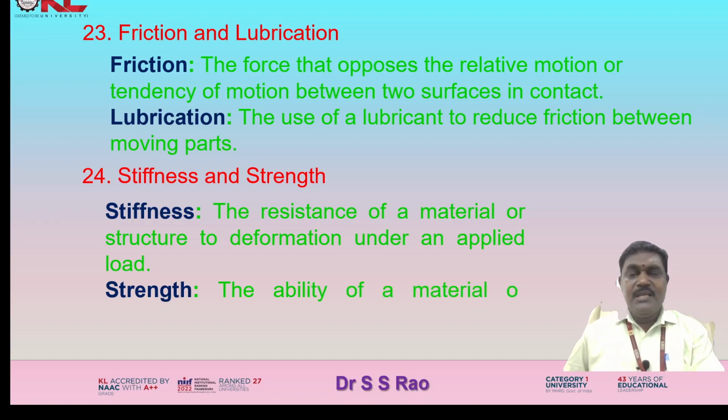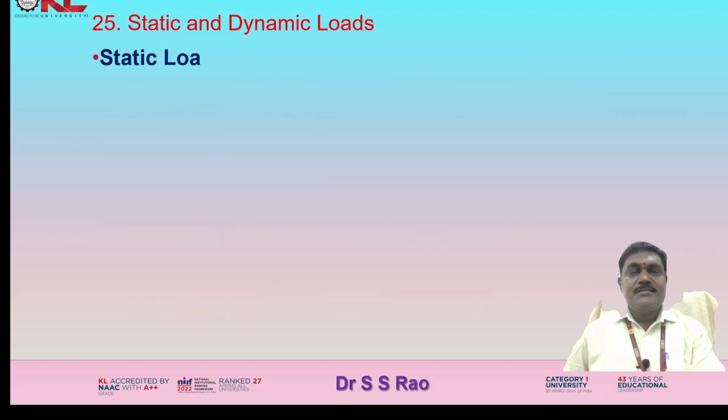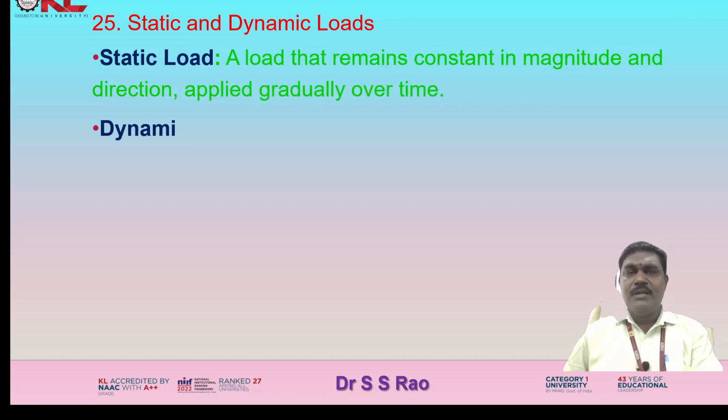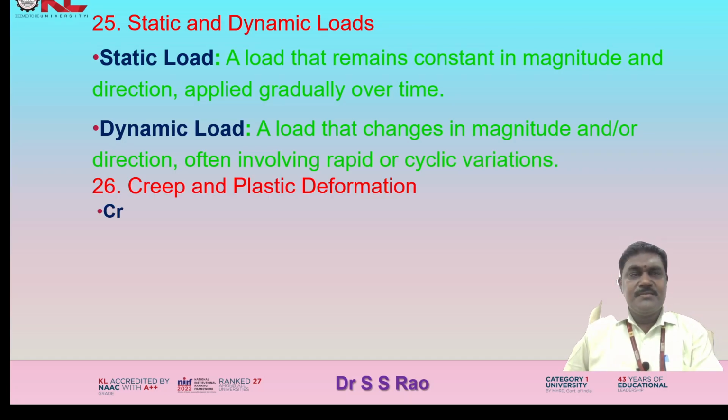Strength, the ability of a material or structure to withstand an applied load without failure. Static and dynamic loads. Static load, a load that remains constant in magnitude and direction, applied gradually over time. Dynamic load, a load that changes in magnitude and or direction, often involving rapid or cyclic variations.